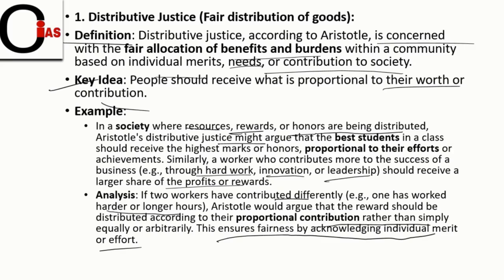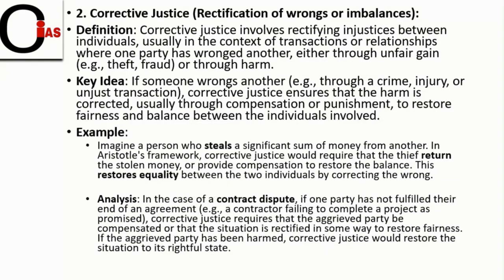I think I gave three to four examples, and it is more than enough to understand distributive justice. Now let us move to corrective justice. Corrective justice deals with rectification of wrongs or imbalances in society. Now let us look at the definition.